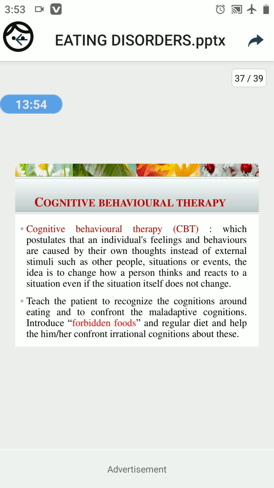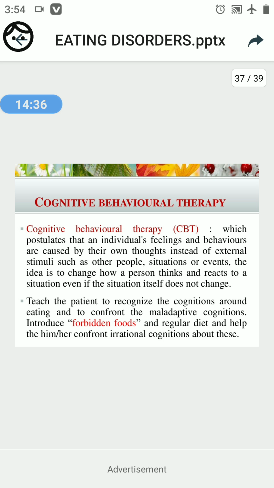So this therapy teaches the patient to find out their thinking or beliefs about eating behavior and eating pattern. It teaches the patient to find any abnormal thinking and beliefs about their eating behavior and eating pattern, and it also changes the maladaptive cognitions or beliefs of the patient. Next, introduce or provide forbidden diet, that means diet which the patient doesn't accept.